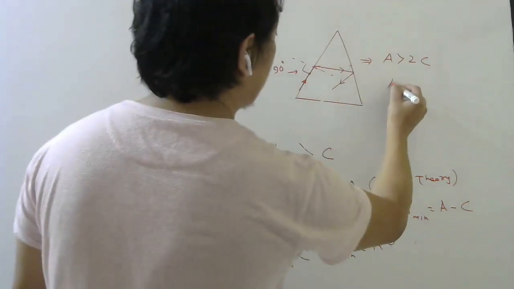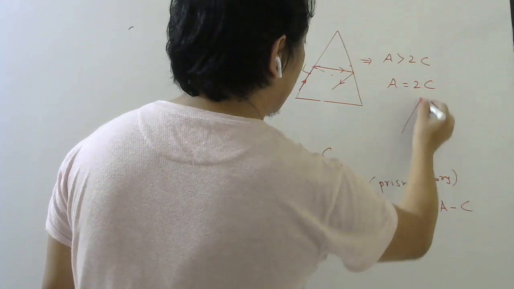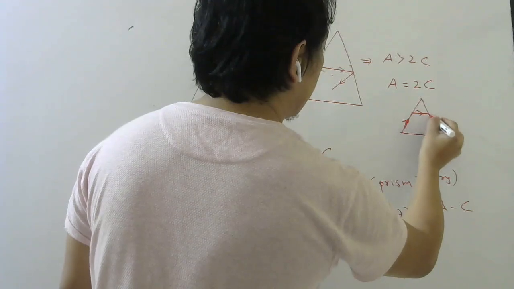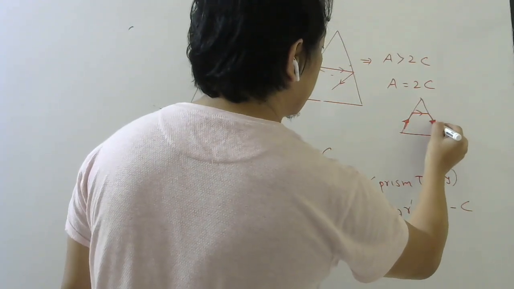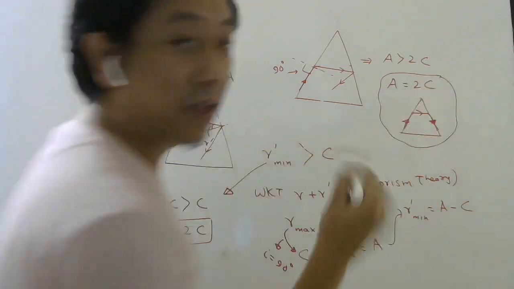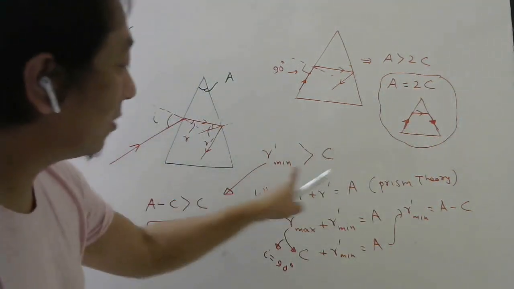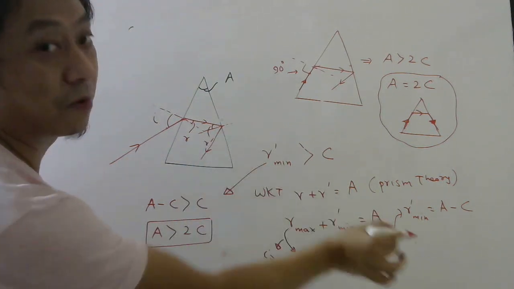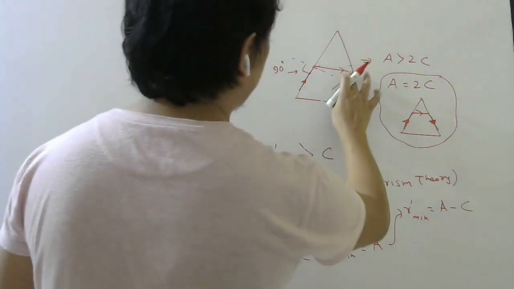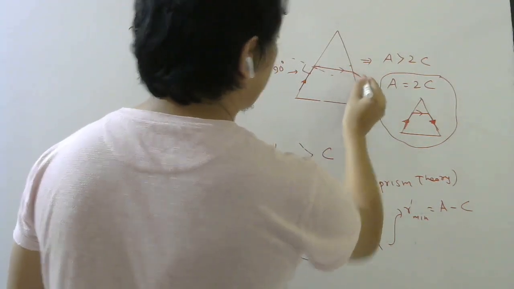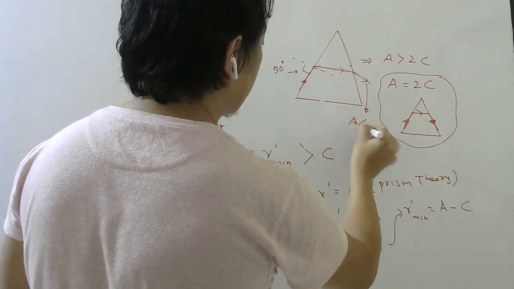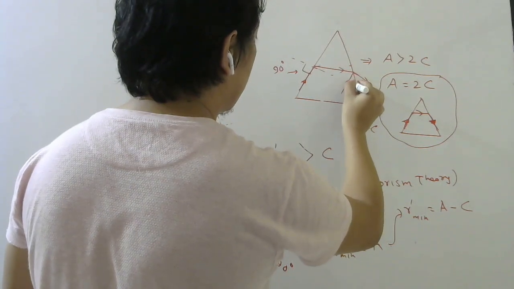What will happen if A is equal to 2C? Then it will just emerge. Just emerge means it will be like this. This is the ray diagram for A equal to 2C. If A is less than 2C, then this condition will not be satisfied. Then some light will come out. For some angle, light will come out. So for A less than 2C, you can draw this way. Fine students, this is for A less than 2C. This is for A greater than 2C.